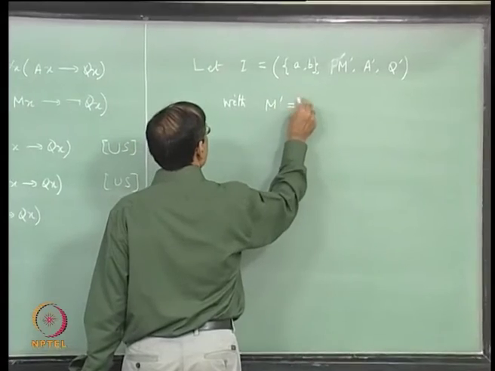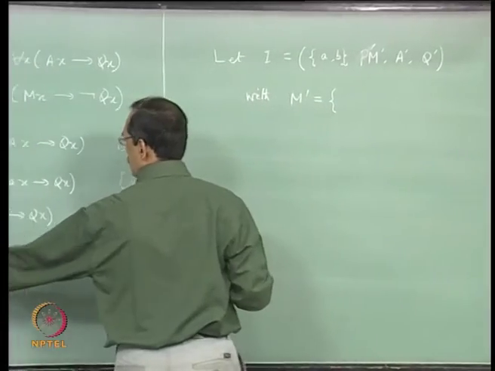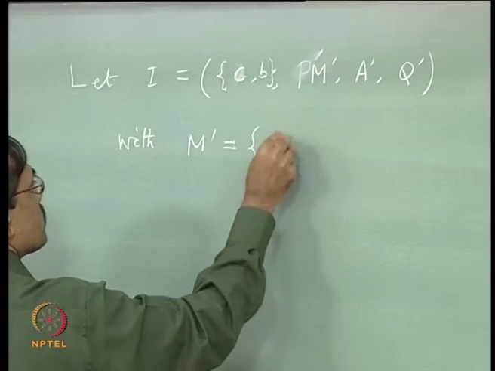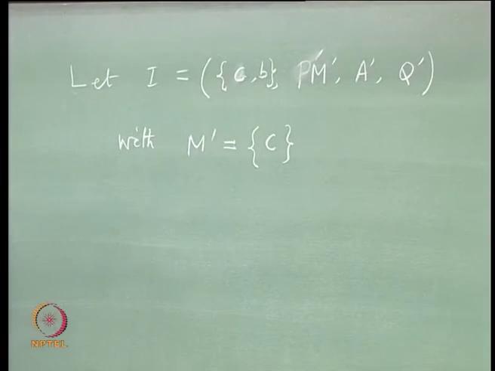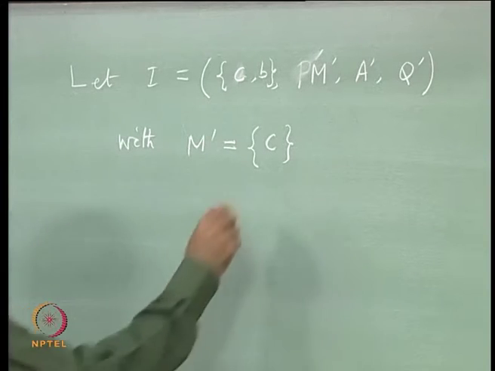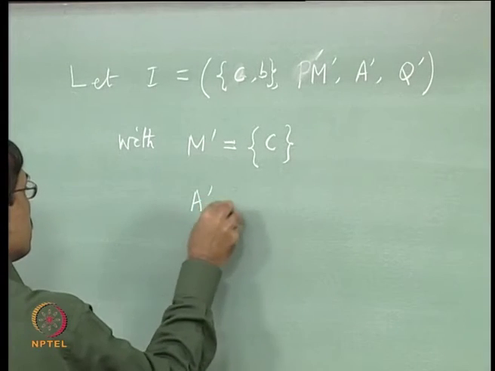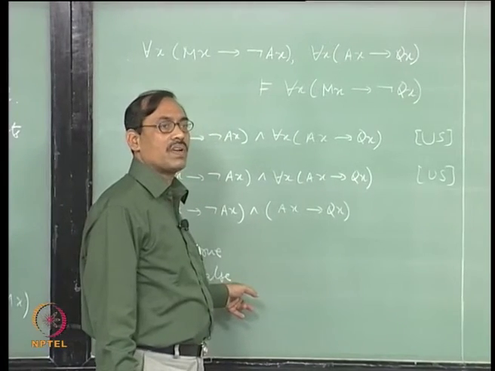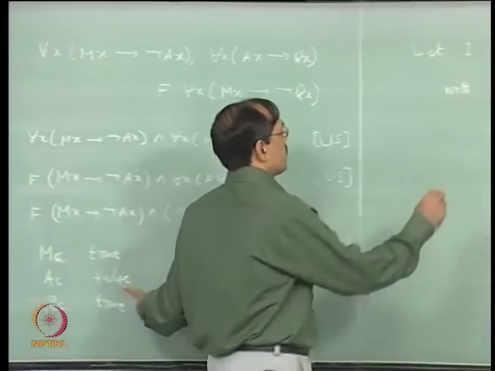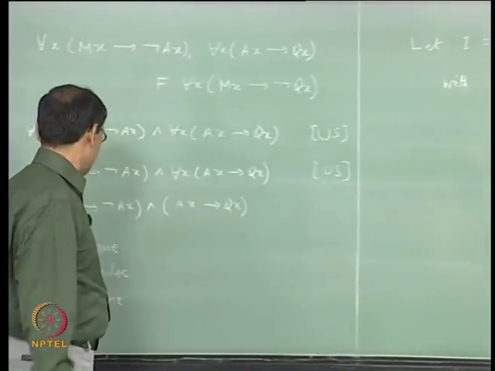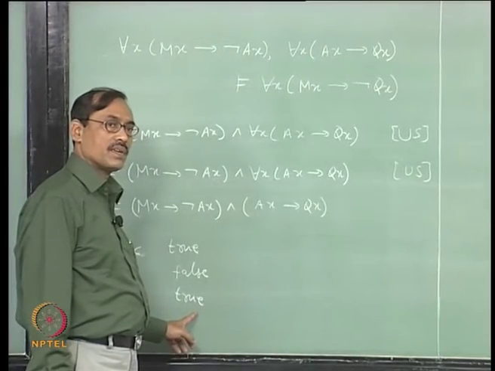So, with this we take M prime such that M prime at c should be true, okay, we have c here and b let us say. So, I should take c only, it is a unary relation, it is a subset of the domain D, right. So, I take only this subset {c} and then I take A prime at c should be false. So, c should not belong to A prime, right. So, I take only b. Now, Q c should be true, right.